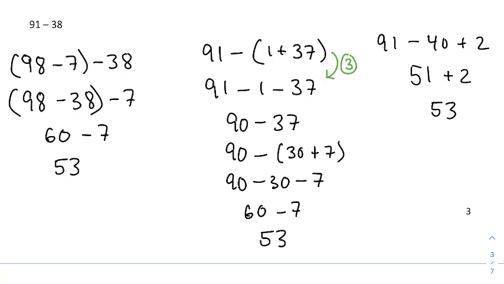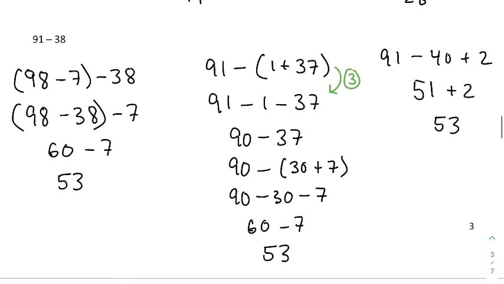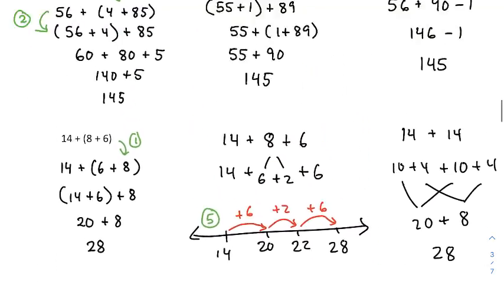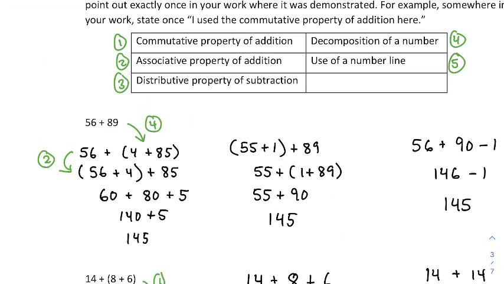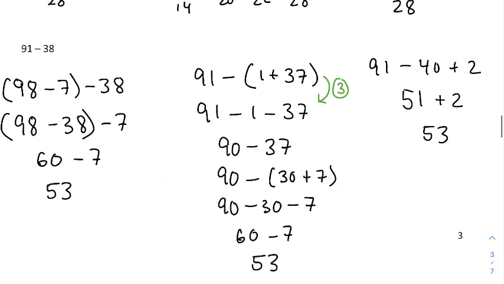to decompose 38 into 1 and 37 and remove them piece by piece. The reason I picked 1 and 37 is because removing 1 from 91 is convenient. And right here, when I decomposed 38 into 1 and 37, I did need to have it in parentheses because you're removing both parts. To remove 38 is like removing 1 followed by removing 37. And so when I remove the parentheses, I need to write subtraction twice. This is the distributive property of subtraction, which is item 3 in our table here, and I'm demonstrating it and pointing it out right here at this stage.